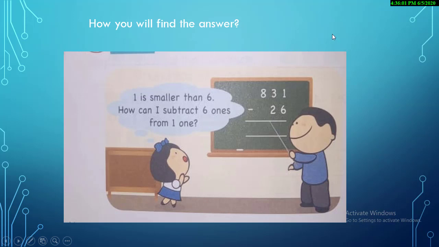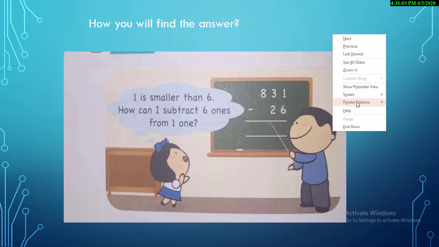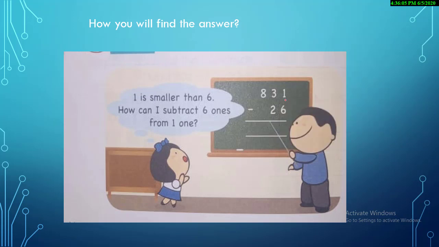Okay, let me get my pen, so I will show you how I can get it. What I'm going to do is cross it, I will make it 2, and I get the 1 from it, so it turns into 11. Now you can easily solve the question. 11 minus 6, and then 2 minus 2, and 8 will come as it is. So this is the method of subtraction.